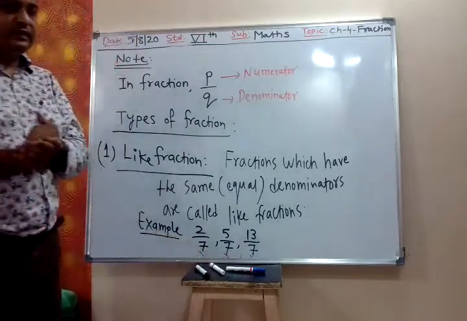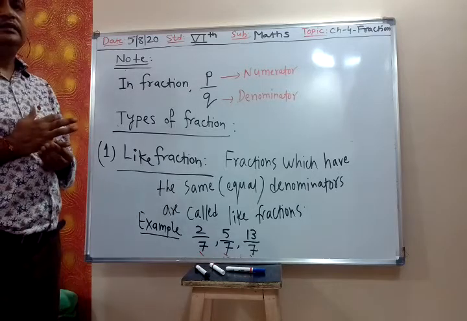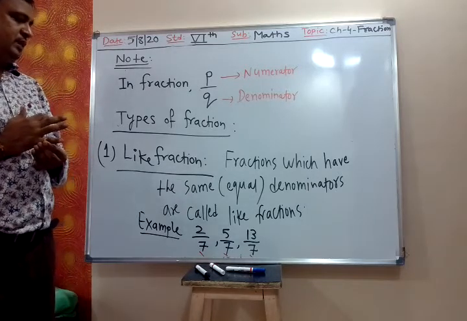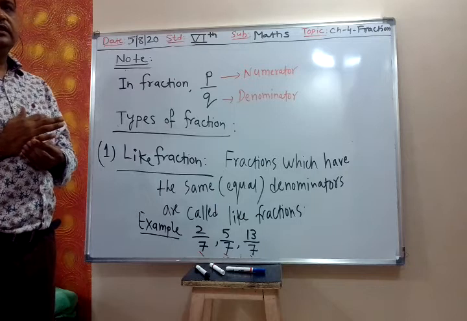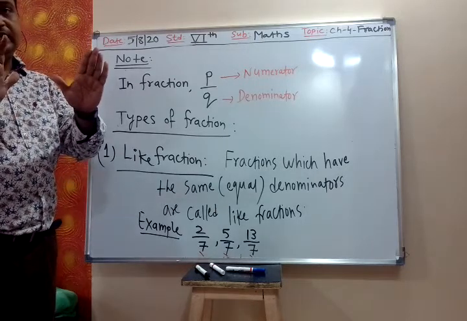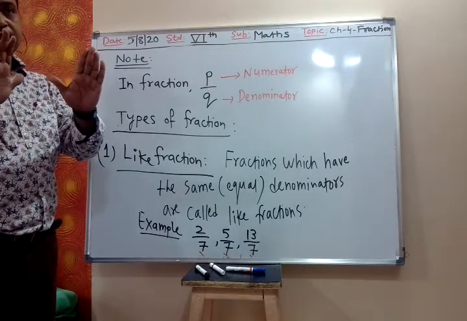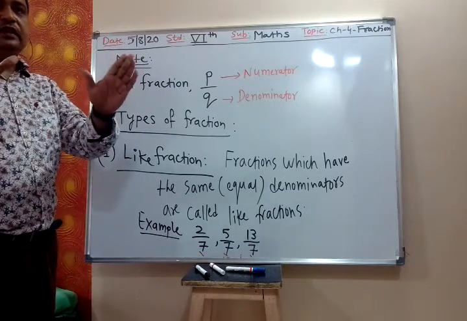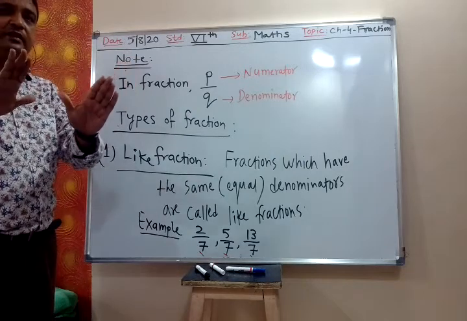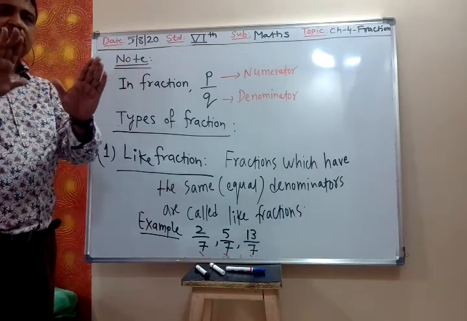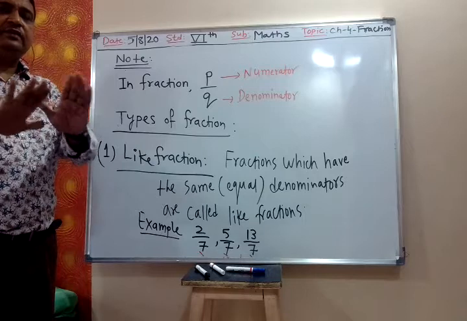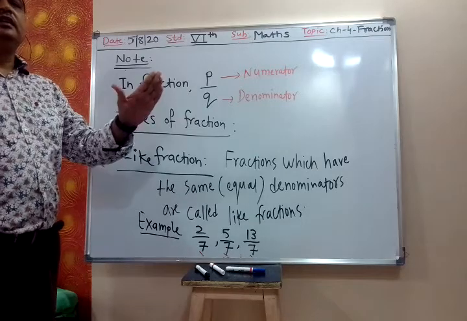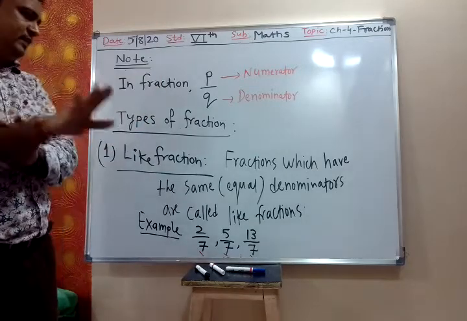We are not talking about proper or improper fraction. We are only saying that 13 upon 7 is also a fraction. Whenever denominators are equal, the fractions are like fractions.